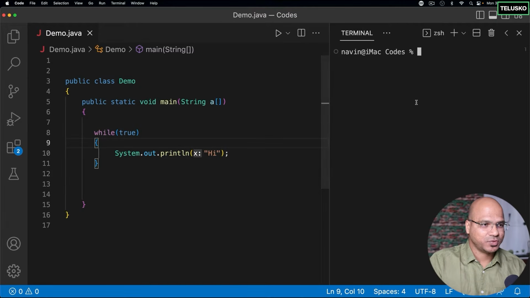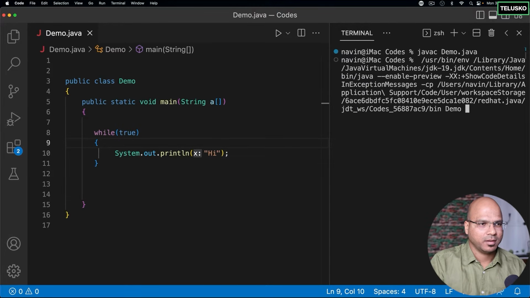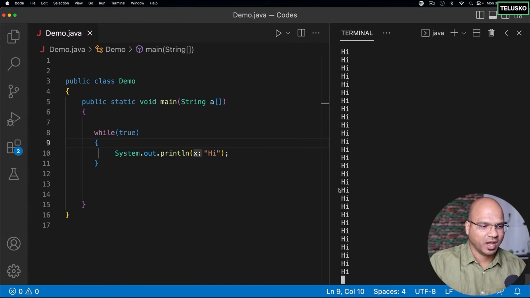So if you run this code just by mentioning the while, you can see we are getting hi. It just keeps printing, okay? It's not stopping. If I try to scroll down, it is continuously happening. Maybe it will fill my RAM and crash. Okay, I don't think so, but let me stop this execution, otherwise there will be an issue.